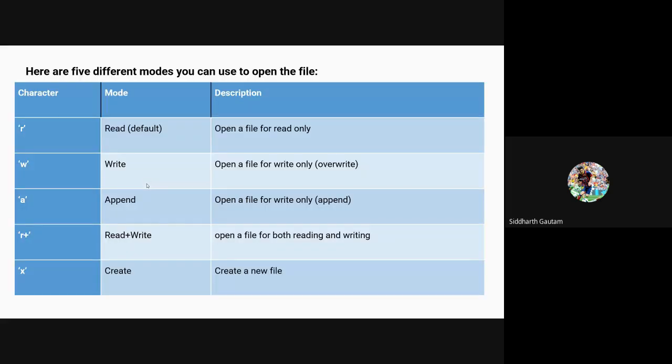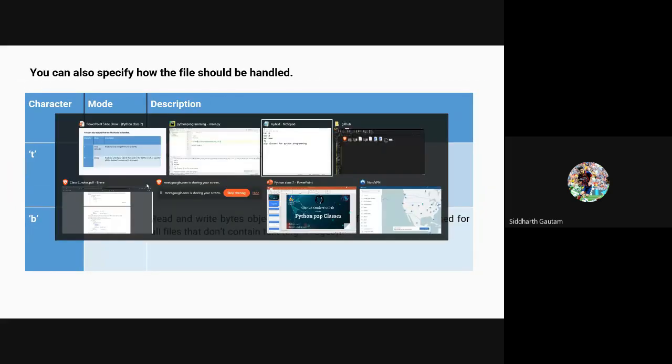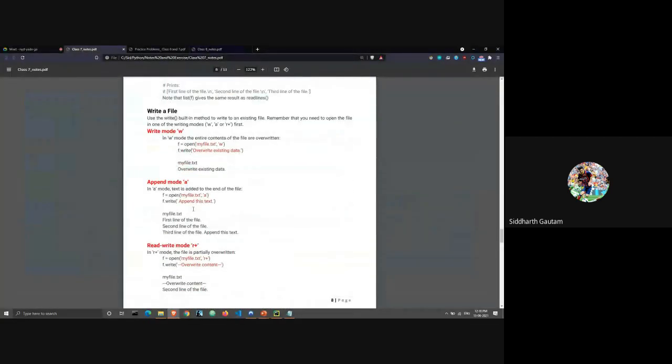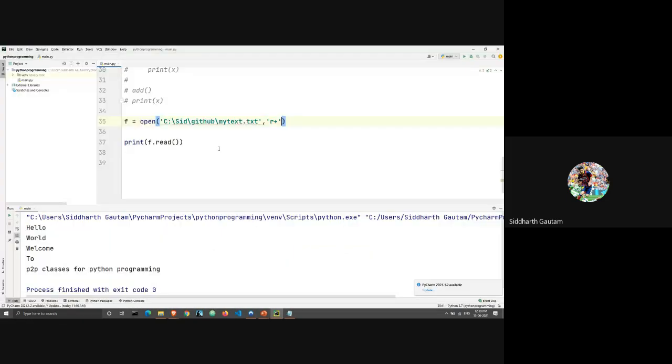Right. Do we have an example? We should have an example in a document. All right, here we have some examples. Let's take a look at what we can do. R plus can do both reading and writing, but we have already done the reading and now I'm going to show you writing. And as I said, we have to open the file only for the minimum thing we want to do, to prevent access issues.